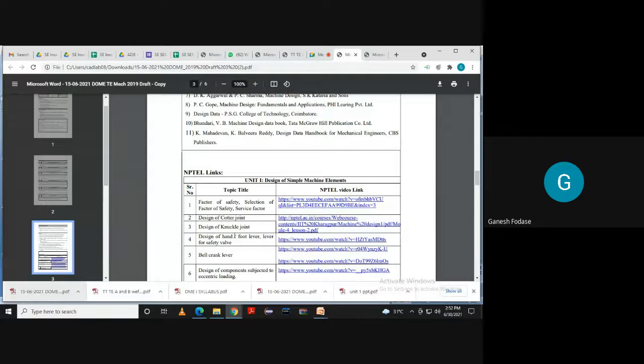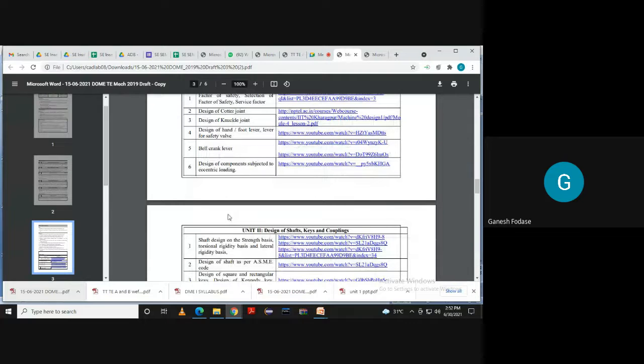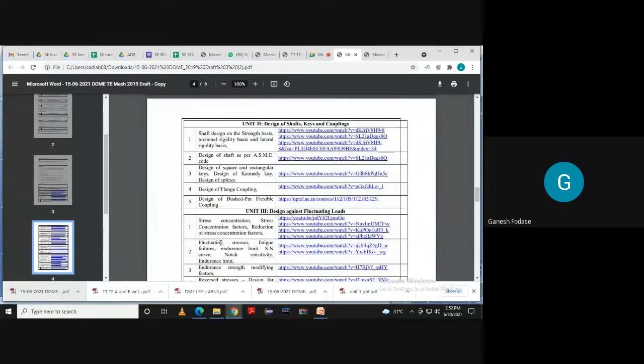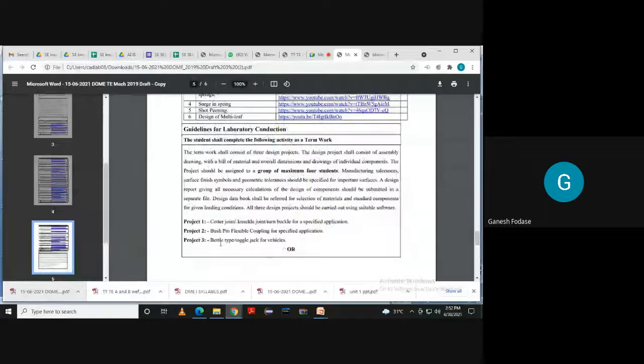And then there are some links. I will share this document with you. Actually, why am I not sharing it now? This is just a rough draft. Till date, no finalized syllabus is there. So whatever rough draft there is, I took from the subject chairman, and I'm just sharing it with you. There are different links given from NPTEL. The same topics you can study from NPTEL also, which will be a standard lecture. I'll share this PDF with you once it is finalized, because till date it is not finalized.